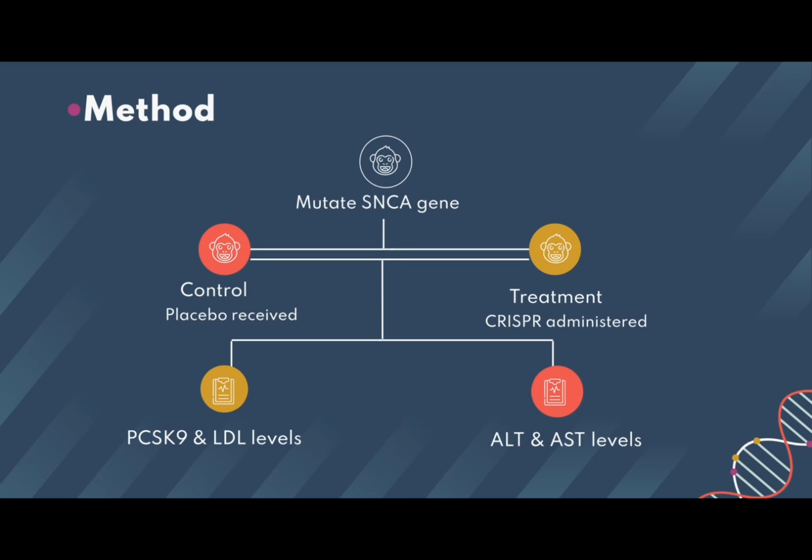They mutated the PCSK9 gene in monkeys and put them into control and treatment groups. The treatment group received CRISPR to modify the mutated PCSK9 gene, and the control group only received placebo. To evaluate the outcome, blood tests were performed to measure blood PCSK9 and LDL levels, and the level of enzymes released when the liver is damaged, which are alanine transaminase or ALT, and aspartate transaminase or AST.